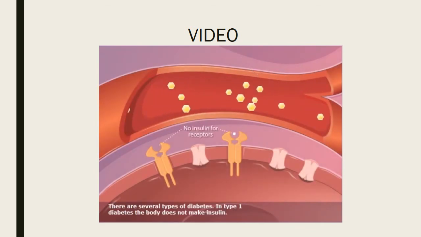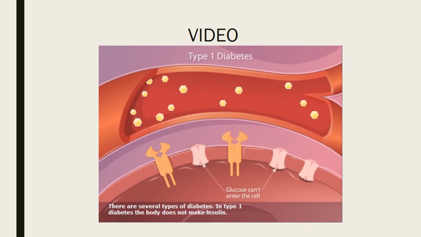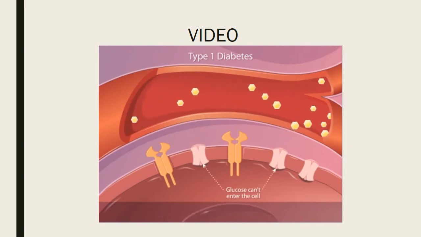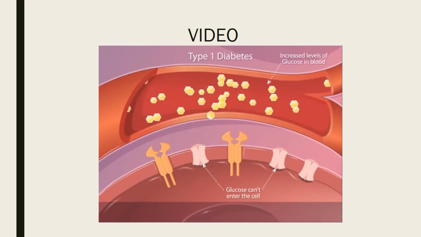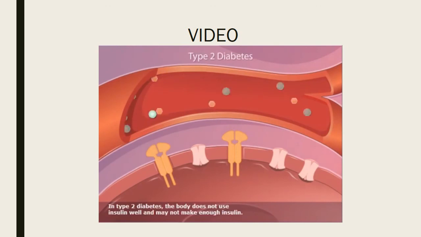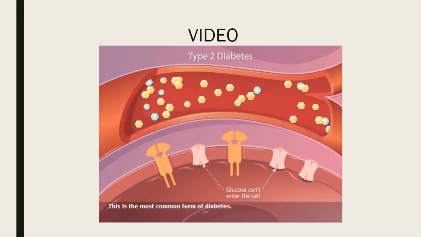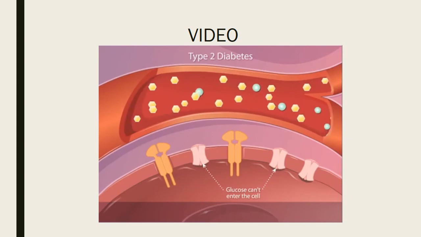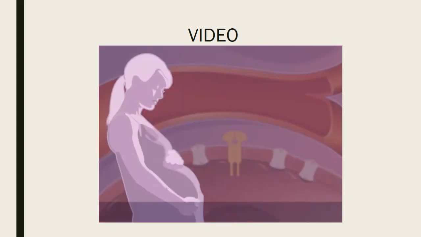There are several types of diabetes. In type 1 diabetes, the body does not make insulin. In type 2 diabetes, the body does not use insulin well and may not make enough insulin. This is the most common form of diabetes.